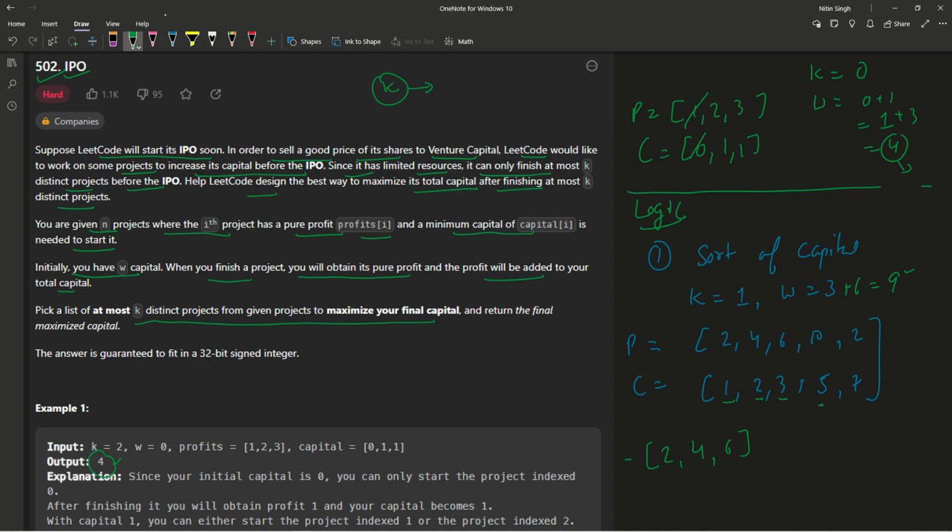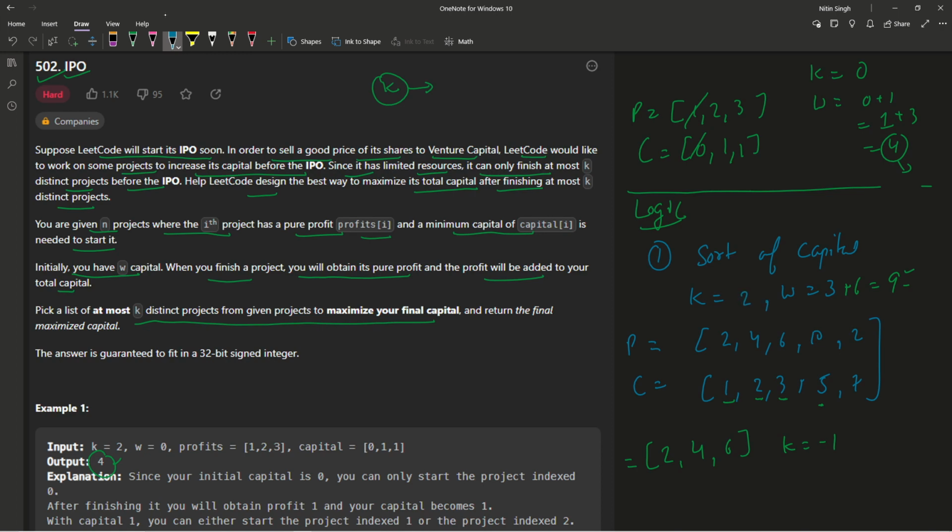But still we have nothing but 2, 4, 6 in my queue, right? So for the maximum value, I'm going to use a maximum heap, that means a max priority queue. It's going to give me the max value, that is nothing but 6. So I need one project, so I take nothing but one, we can say k is decremented by 1, k = k - 1, and I took the maximum value and add it in my W, right? 9. And let's say if k is 2, if I need to take 2 projects,